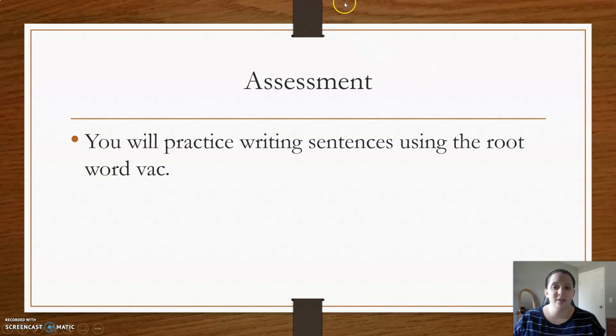So for your assessment for today, you're going to be practicing writing sentences using that root word vac.